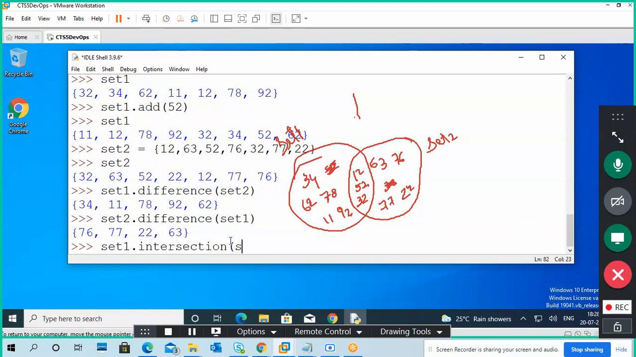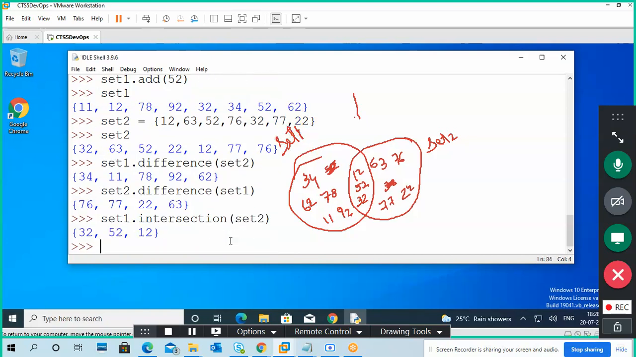Set1 intersection set2. What is the intersection? Common data between set1 and set2. What is the common data between set1 and set2? Intersection.